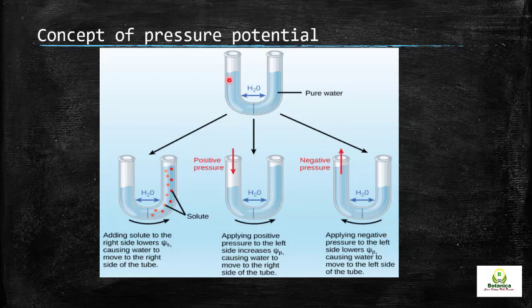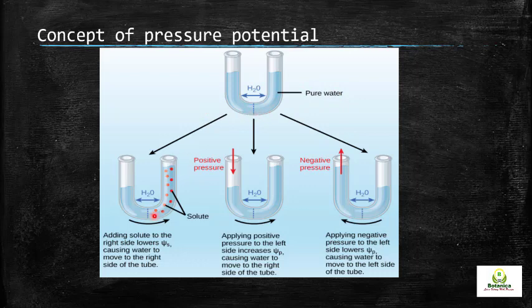Here, for example, we have a U-shaped tube which contains pure water, H2O, and you can see that on both sides the water level is the same, on the right side as well as on the left side. This is the midpoint of this U-shaped tube. This is pure water. Remember, there is no solute added to it, there is no pressure.